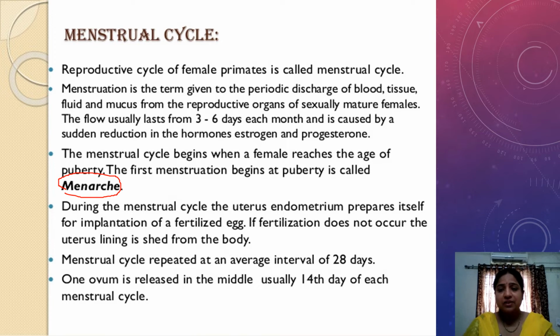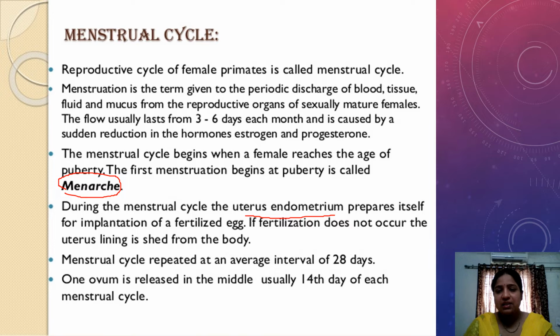So what happens during the menstrual cycle is, as I told you, the uterine endometrium wall is ruptured. We know the three layers of the uterus: the endometrium, myometrium and perimetrium. The endometrium is the thin wall which is ruptured in every menstrual cycle. If there is no fertilization, no implantation, then the unfertilized egg along with the lining of the endometrium is discarded in the form of menstrual flow.